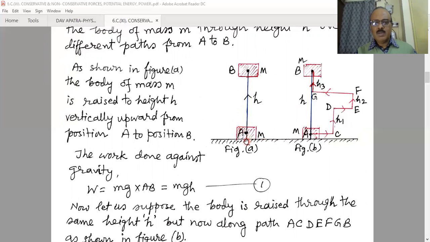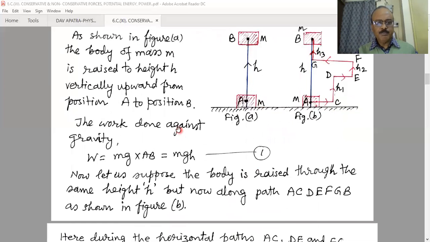In the second case, different paths are followed by the object while shifting from the same point A to point B. And we can show that the total work done is equal to the work done in the first case, that is mgh.